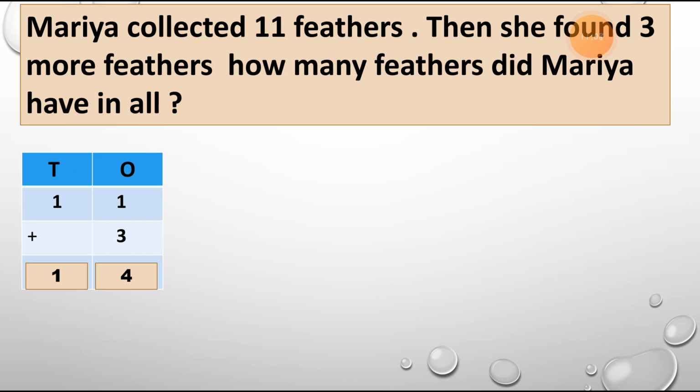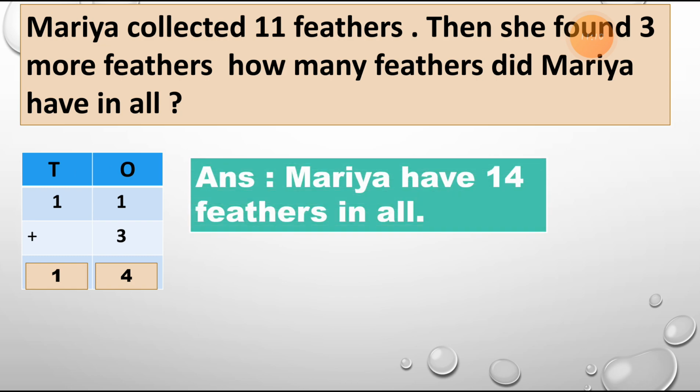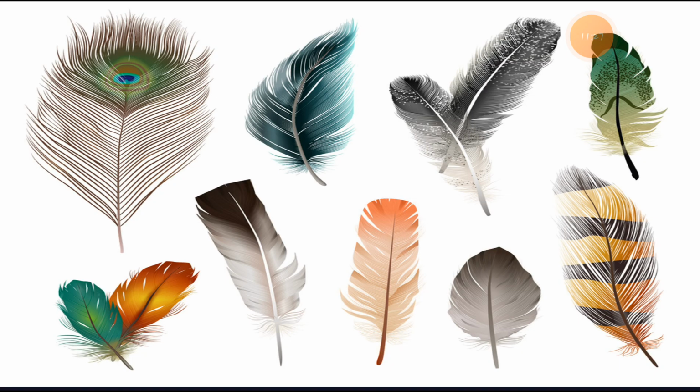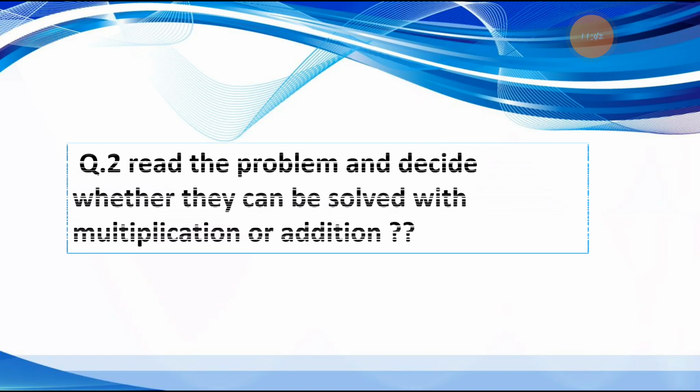Now we can write down the answer in the sentence format. Maria has 14 feathers in all, and you have to write down these explanation examples into your fair book also. Maria has 14 feathers in all, and now I will show you the picture of the feathers. Here is the picture of the feathers. You can see there are some different pictures of the feathers. There are different types of feathers available in the picture. Hope you like this feathers picture. Let's see the next one.